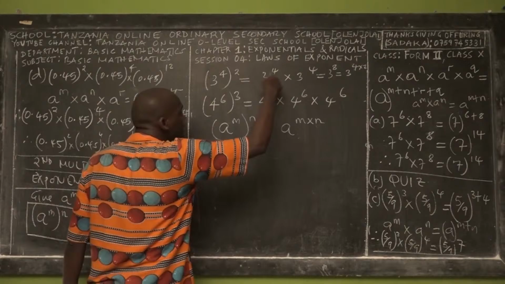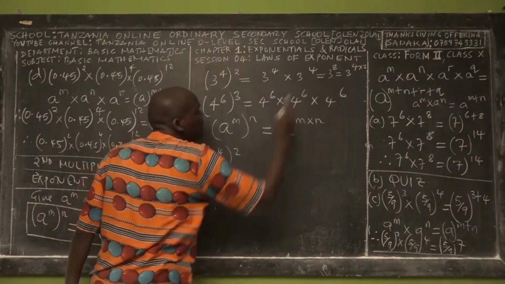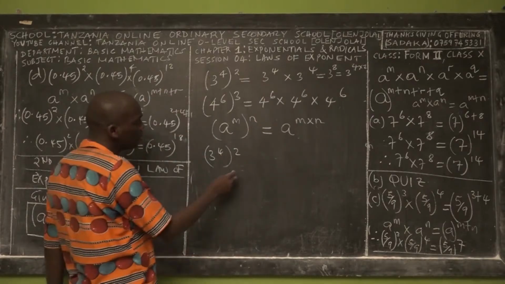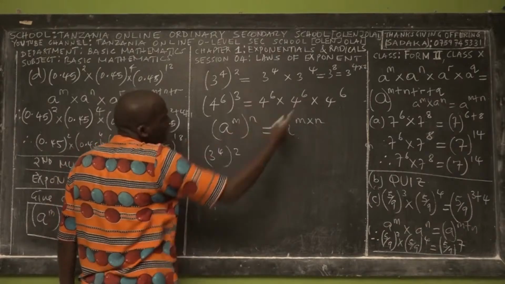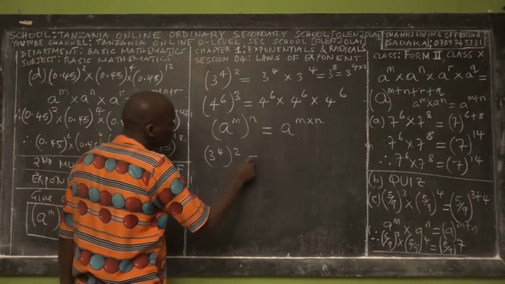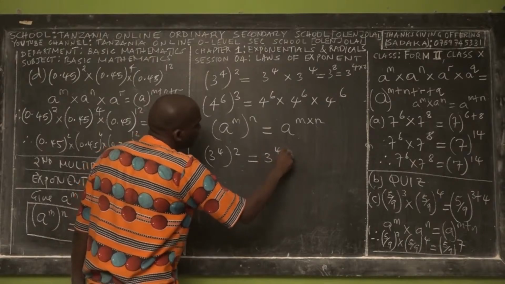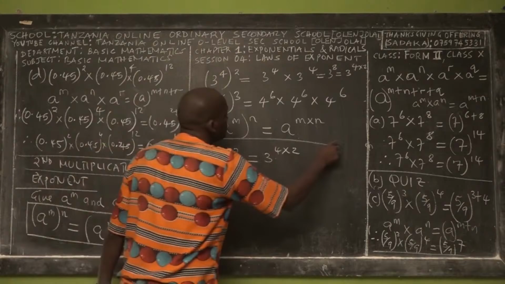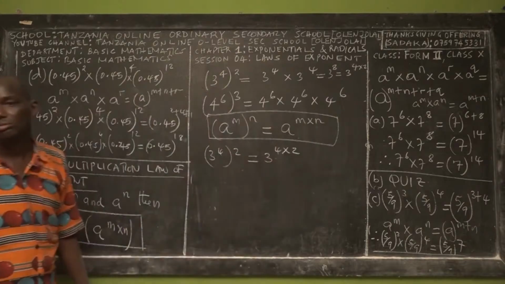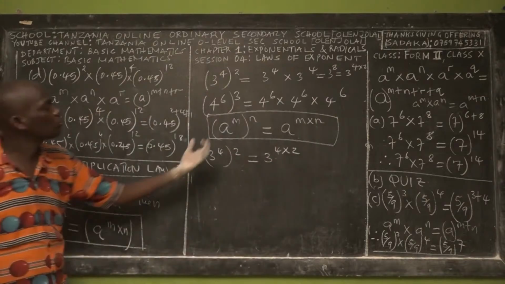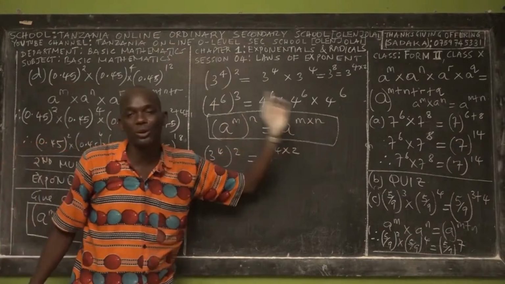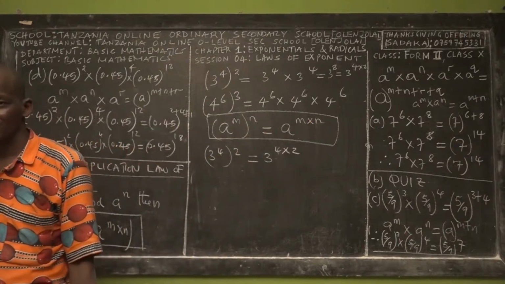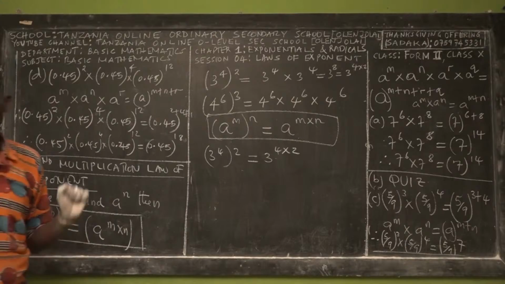So if you write in expanded form, you'll get this one. If you're applying the multiplication law, you'll get 3 power 8. With this new law, there's no need for us to write in expanded form like this. This is equal to 3 power 4 times 2. Why? Because we apply this law. Because of this bracket sign, we multiply the exponents. Are we together?